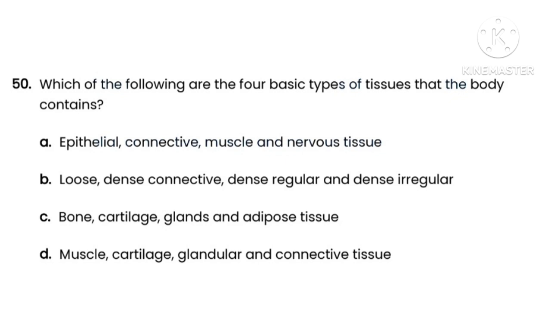Next, question number 50. The question is, which of the following are the 4 basic types of tissues that the body contains? Here options are option A epithelial, connective, muscle and nervous tissue. Option B, loose, dense, connective, dense regular and dense irregular. Option C, bone, cartilage, glands and adipose tissue. Option D, muscle, cartilage, glandular and connective tissue. So here the correct option is option A, that is epithelial, connective, muscle and nervous tissue.